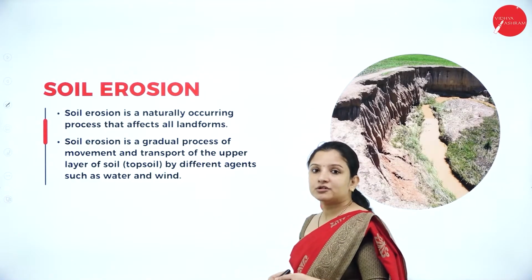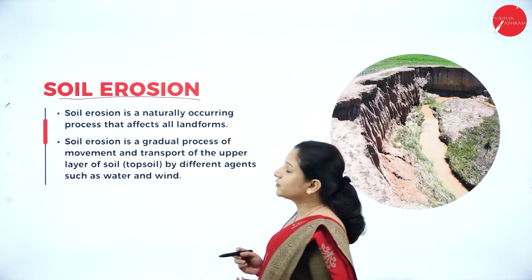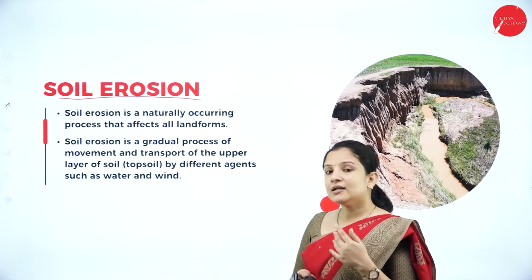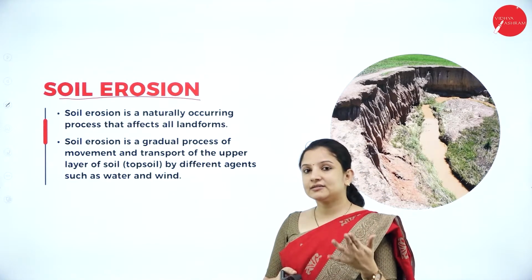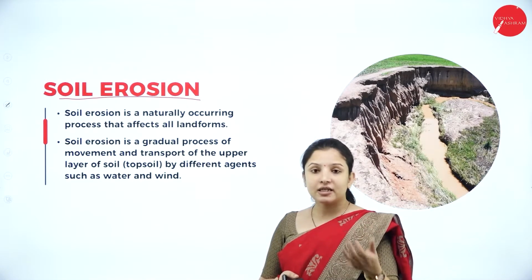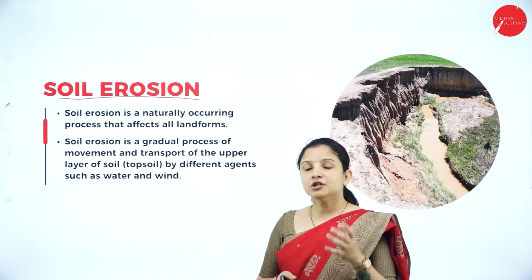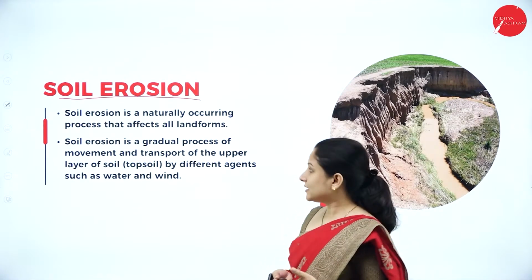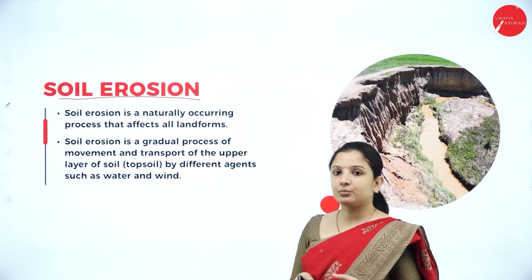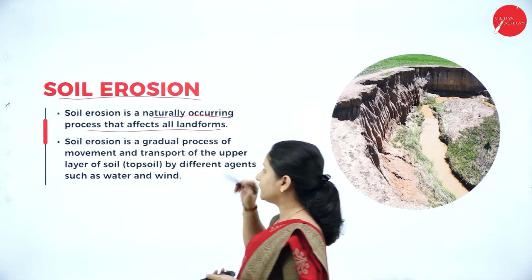Next, talking about soil erosion. Many times we have heard the word soil erosion, because at the end of the day, the development of industries, improper agricultural practices, and deforestation all lead to soil erosion. So what is soil erosion exactly? Soil erosion is nothing but a naturally occurring process that affects all landforms.